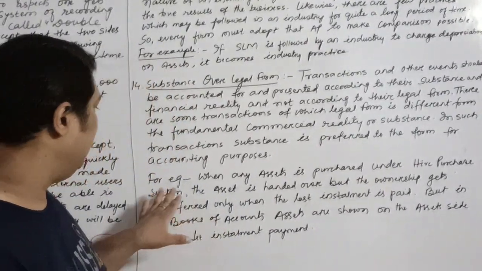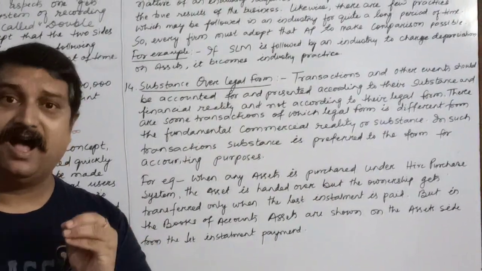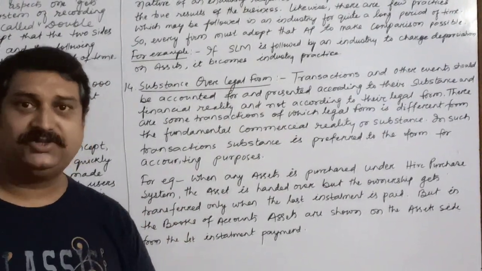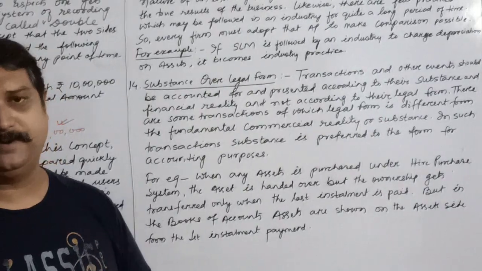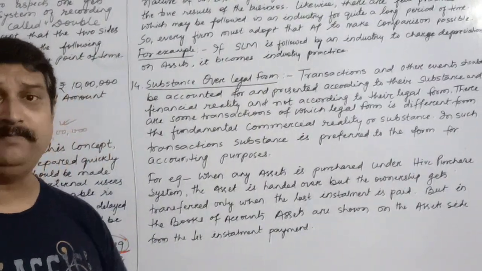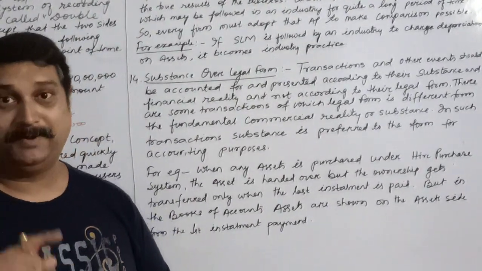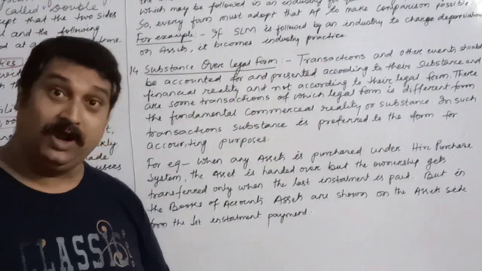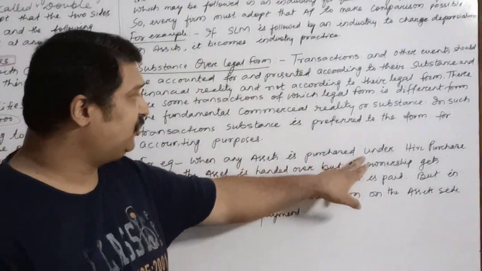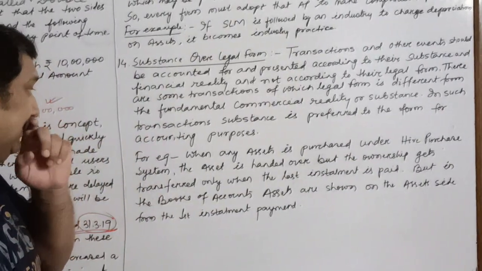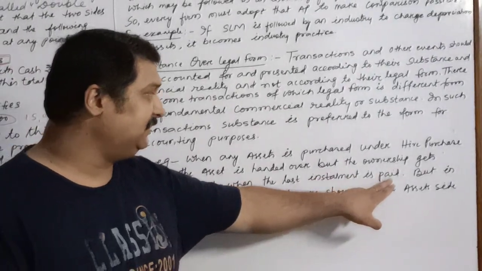For example, suppose you have purchased an asset under the hire purchase system. Hire purchase is just like the installment payment system, but a bit different, because under hire purchase you become the owner only when you pay the last installment, whereas under the installment system you become the owner as soon as you pay the first installment. So when an asset is purchased under hire purchase, the asset is handed over, but ownership is transferred only when the last installment is paid.